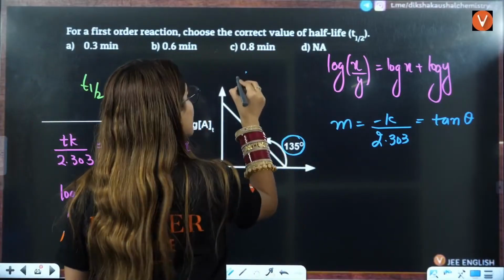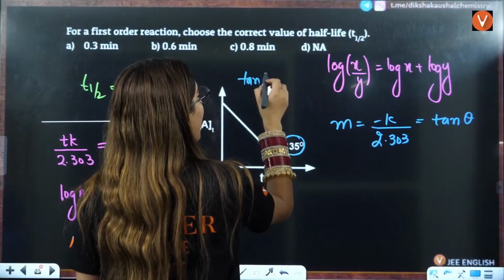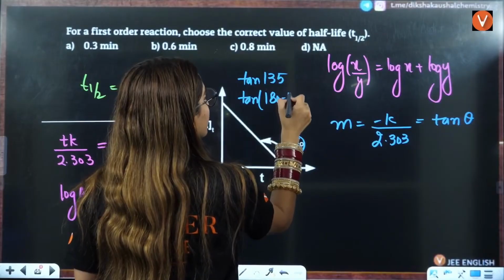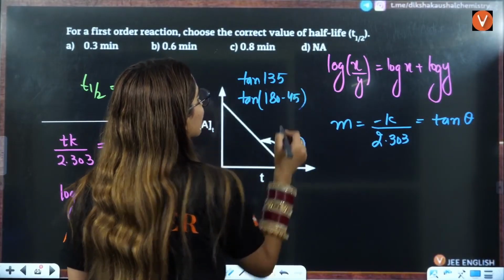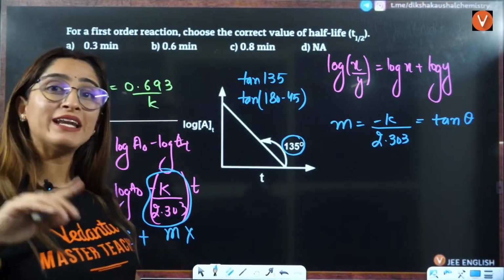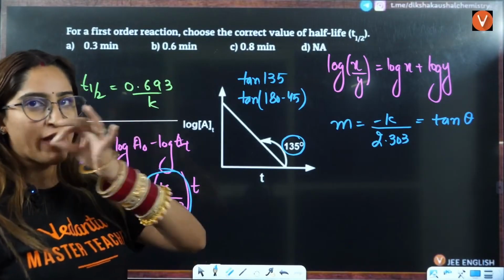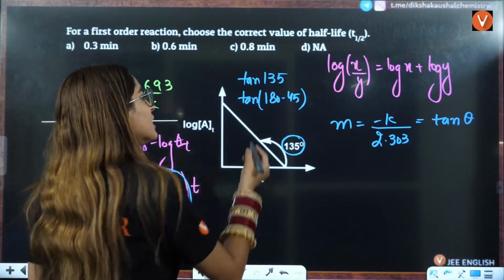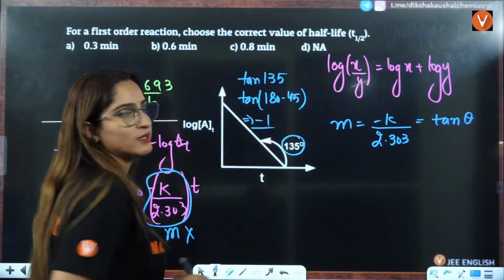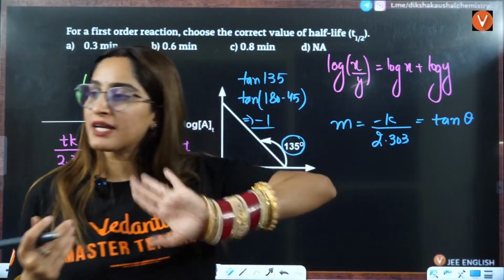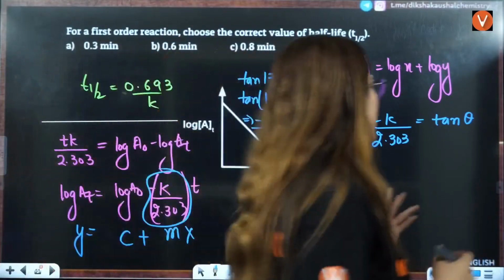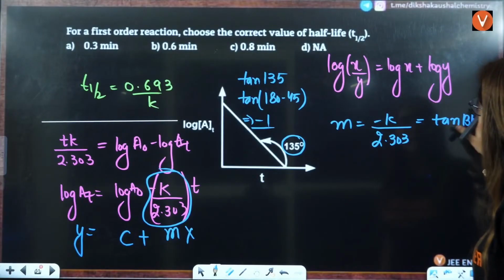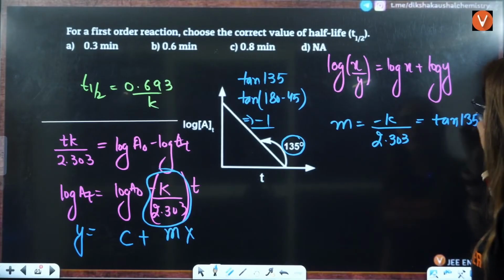Tan theta, students, that is tan 135, is nothing but tan of 180 minus 45. Tan of 45 is 1. If tan of x is y, then tan of 180 minus x will be minus y. So it will be minus 1 here. You will put one negative, since it is in the opposite quadrant. You have studied trigonometry already. So that will be tan of 135, and we can write that as minus 1.